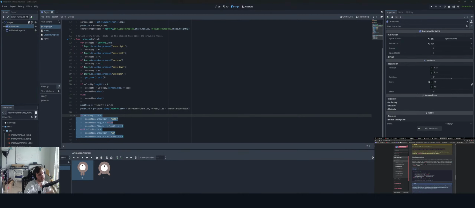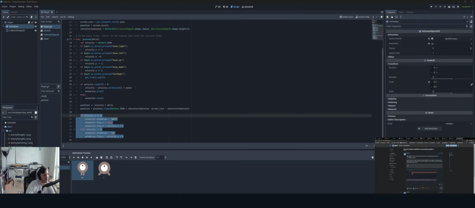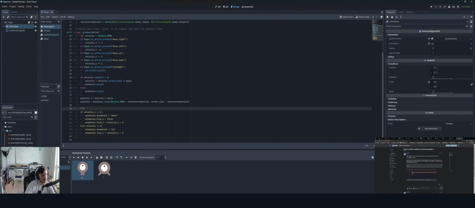Also, just to test my theory, Godot, GD script, group commenting. How do we do that? What's the syntax for that? Multi-line comments. All right, triple quotation marks. Like that.